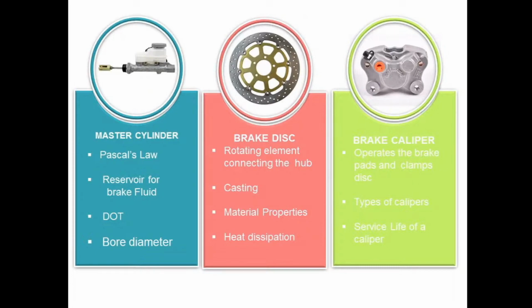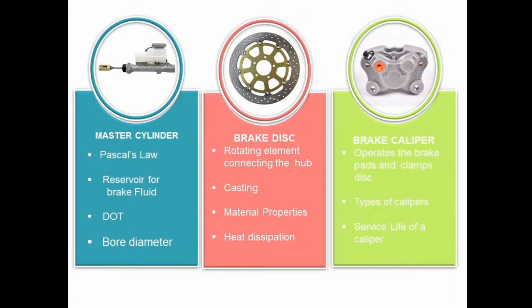Now the fixed type usually has two pistons on each side, and it always remains fixed with the frame. Now next is the floating type. Now floating type usually has only one piston.